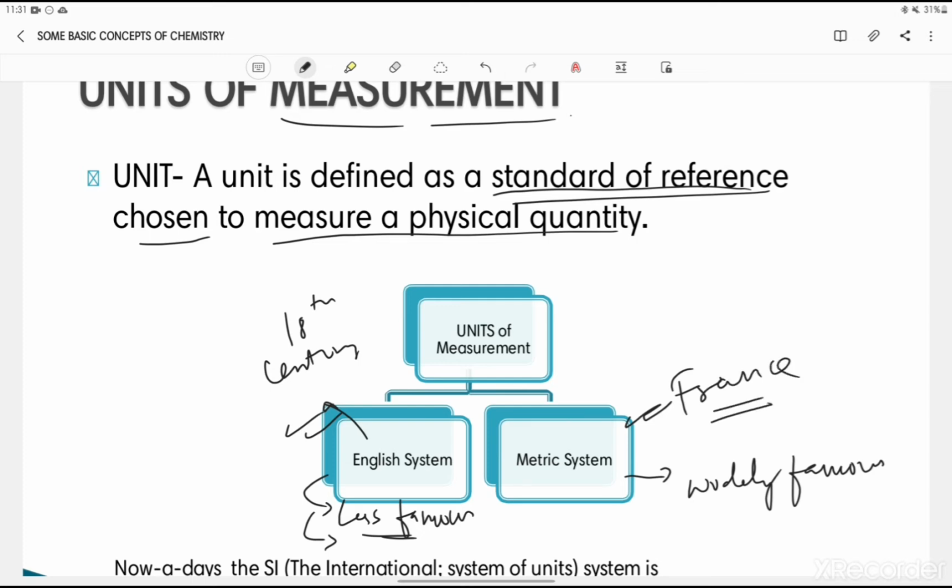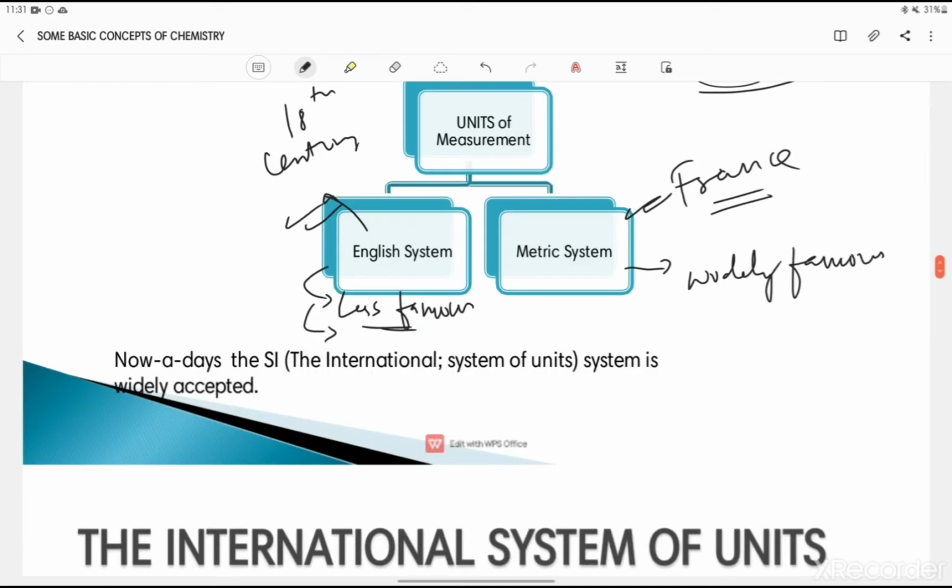So the English people and the French people had their own systems of measurement, so it was very difficult to follow one. So in 1875, a conference was held in Paris. It was the 11th General Conference on Weights and Measures, right? And a new system was launched, which was known as the International System of Units.